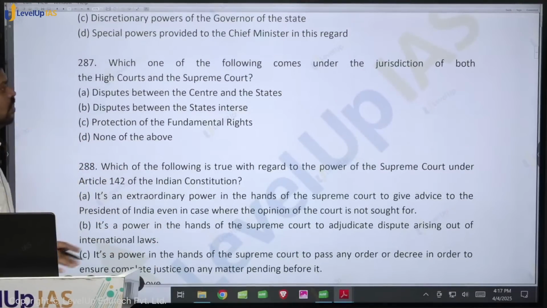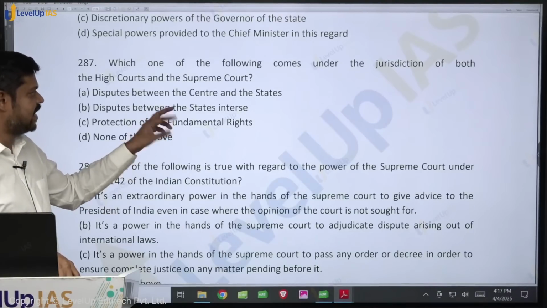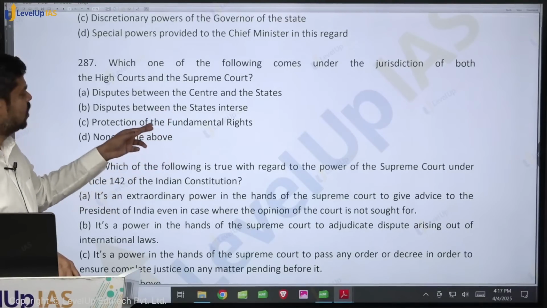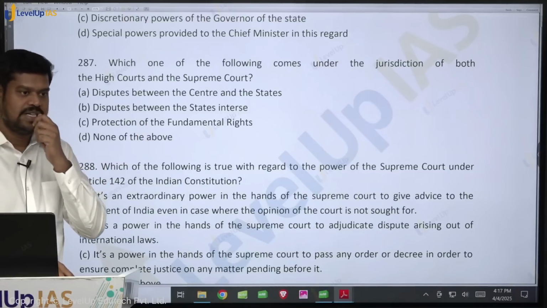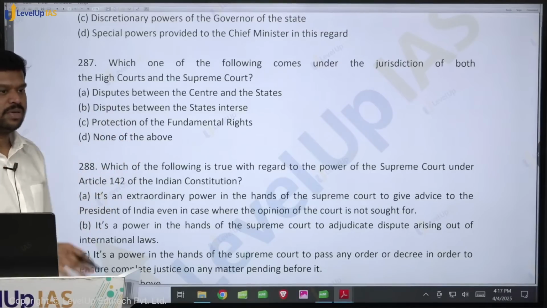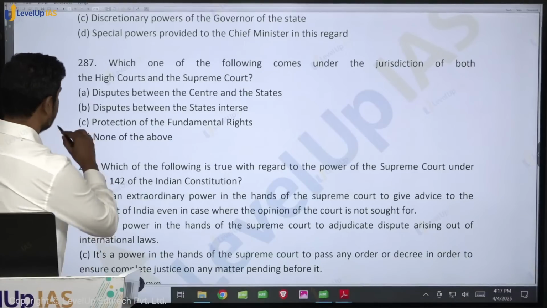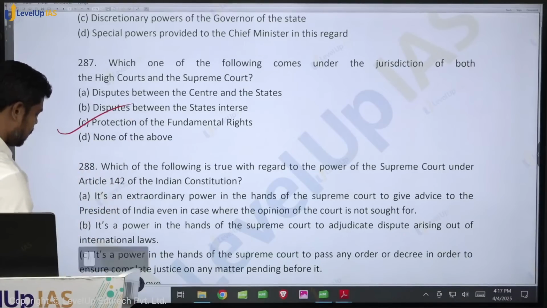Which one of the following comes under the jurisdiction of both the High Courts and the Supreme Court? Which will fall? Dispute between center and state, no. Dispute between states, that is between two states, no. Protection of the fundamental rights, yes. Article 32 gives a power to the Supreme Court. Article 226 gives a power to the High Court. So the answer is option C. Come to the next question.